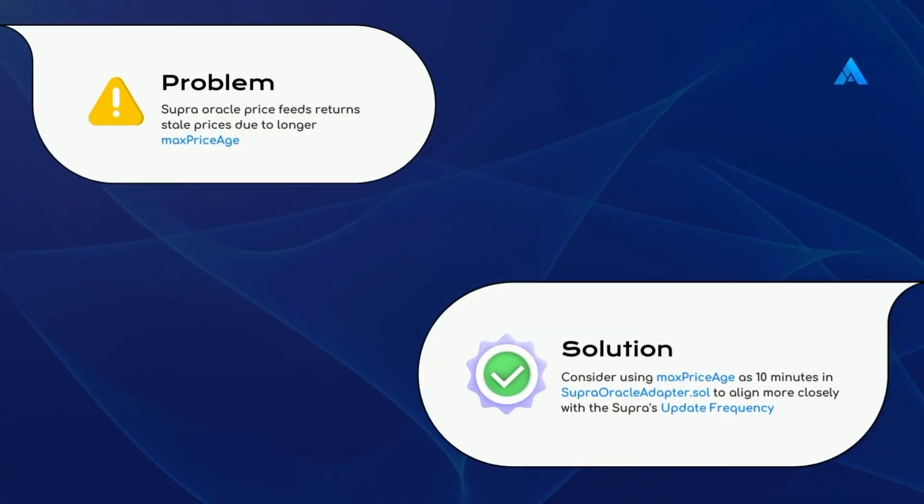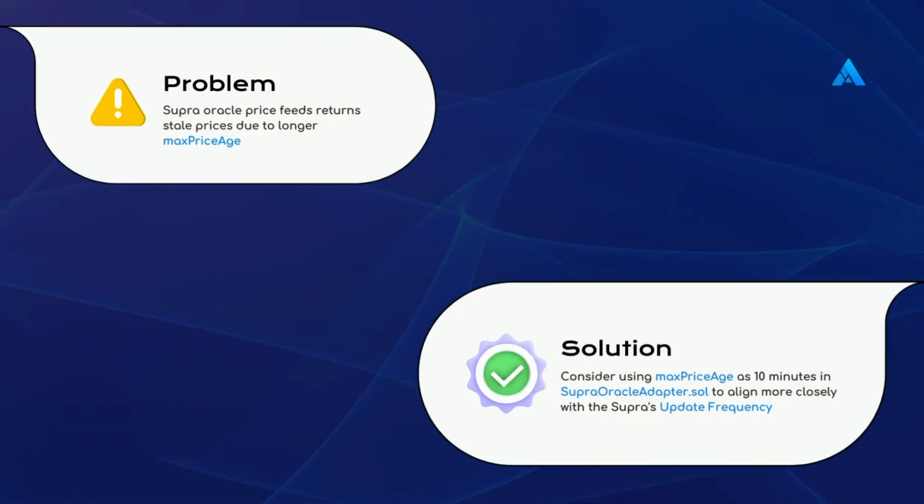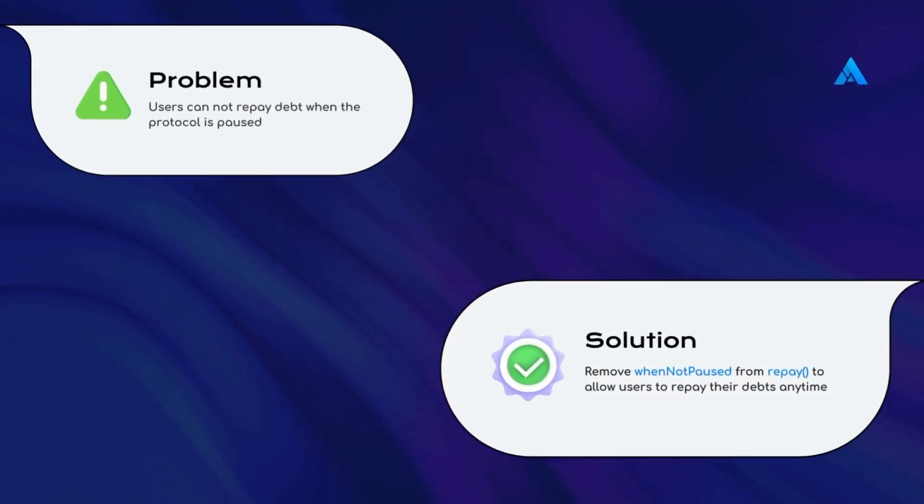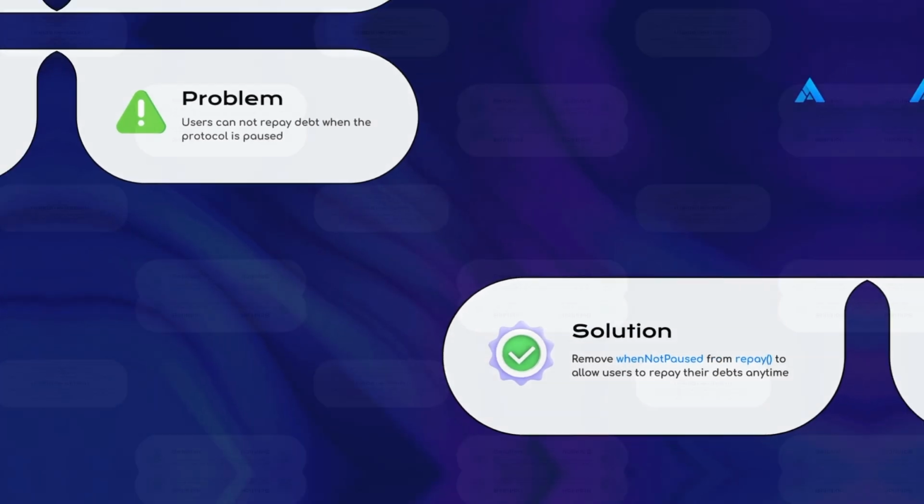Supra Oracle price feeds return stale prices due to longer max price age. Consider using max price age as 10 minutes in Supra Oracle adapter.sol to align more closely with the Supra's update frequency. Users cannot repay debt when the protocol is paused. Remove when not paused from repay to allow users to repay their debts anytime.